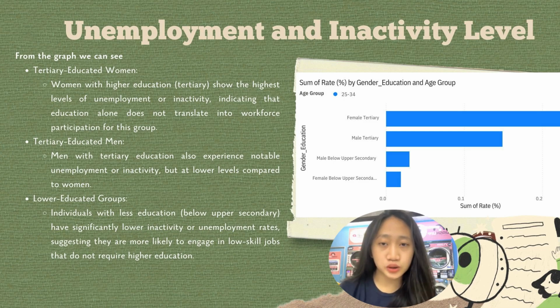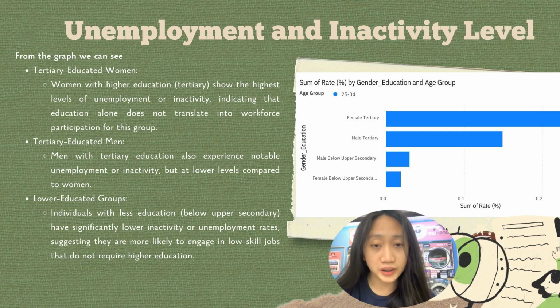Moving on to the next slide, we're going to talk about unemployment and inactivity levels. The first one, we have tertiary educated women, which is women with higher education. They show the highest levels of unemployment or inactivity, indicating that education alone doesn't translate into workforce participation for this group. For the second one, we have tertiary educated men, which is men with tertiary education. They also experience notable unemployment or inactivity, but at lower levels compared to women.